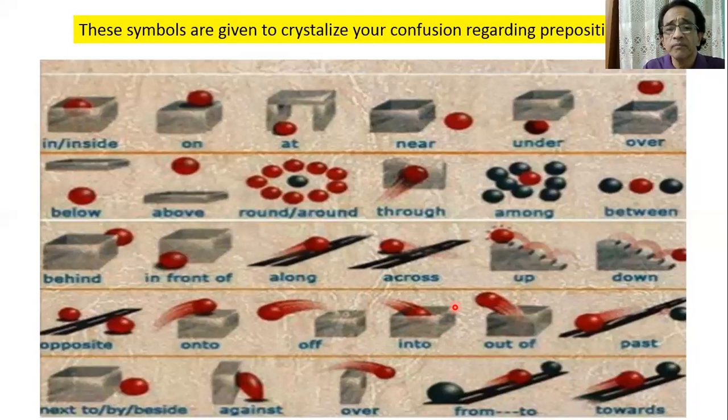Then out of. Out of means, as I told you earlier, out of the bag, out of the class, out of the room. Then past. Past means what? The ball is past the blackboard. Then come to the next point: next to, by, beside. These three words are used for the same purpose, next to, by, beside.